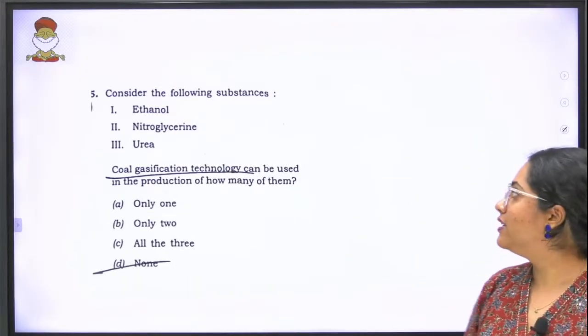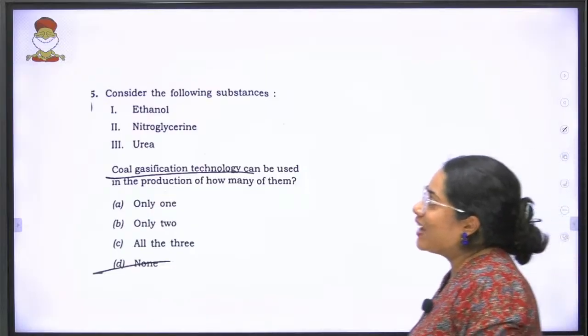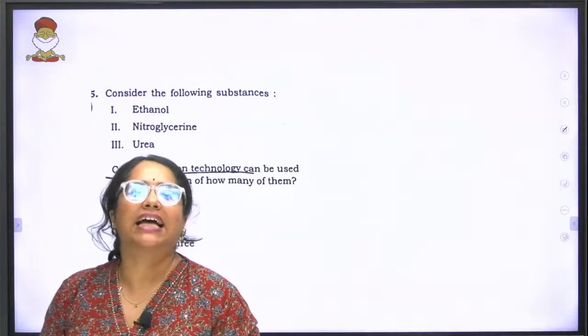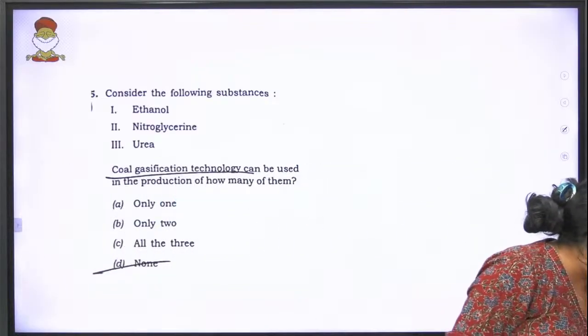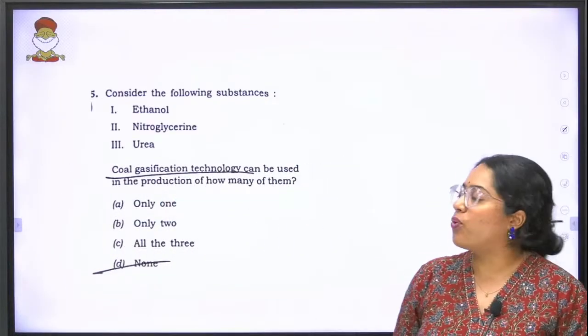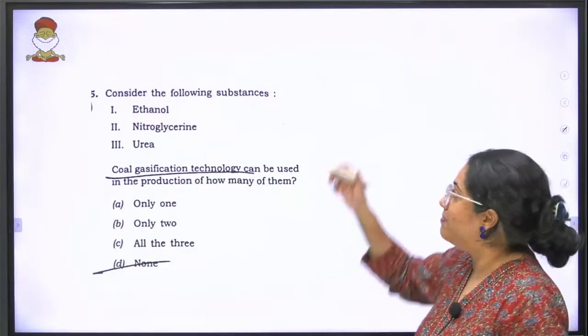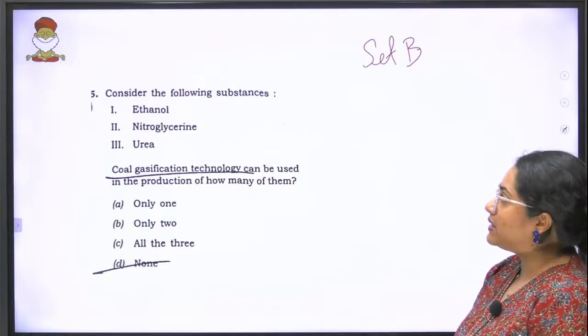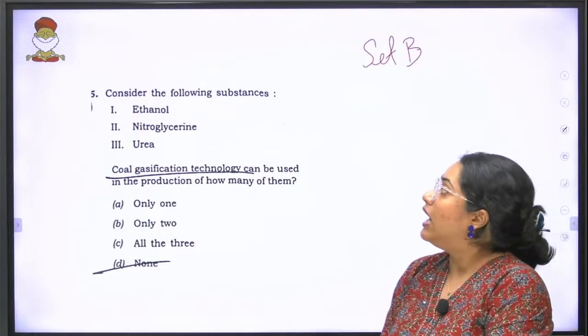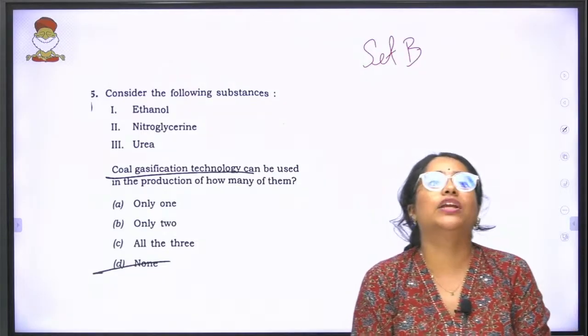Moving forward, we have again a question called coal gasification. What exactly is this coal gasification? This is actually your 5th question in your set B. Consider the following substances: ethanol, nitroglycerine and urea.